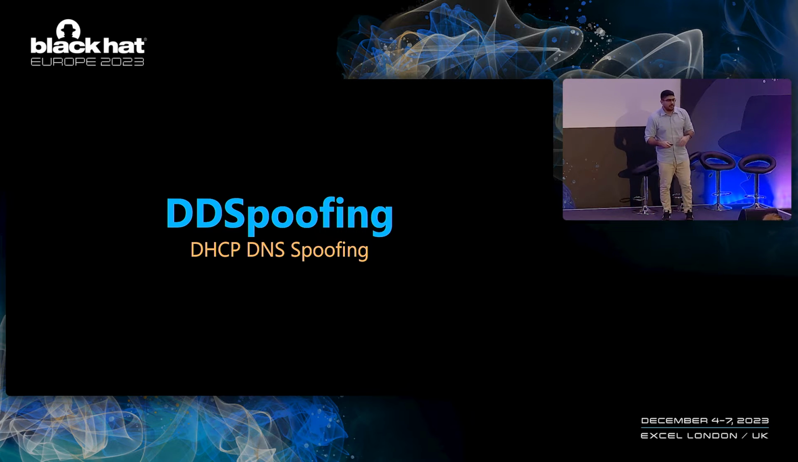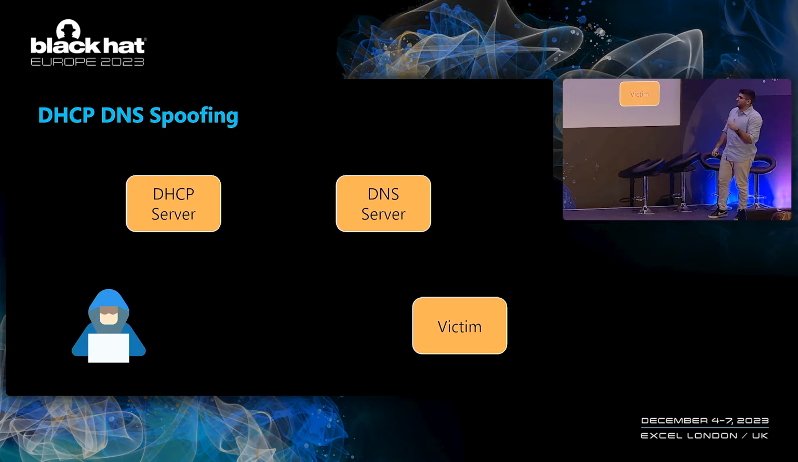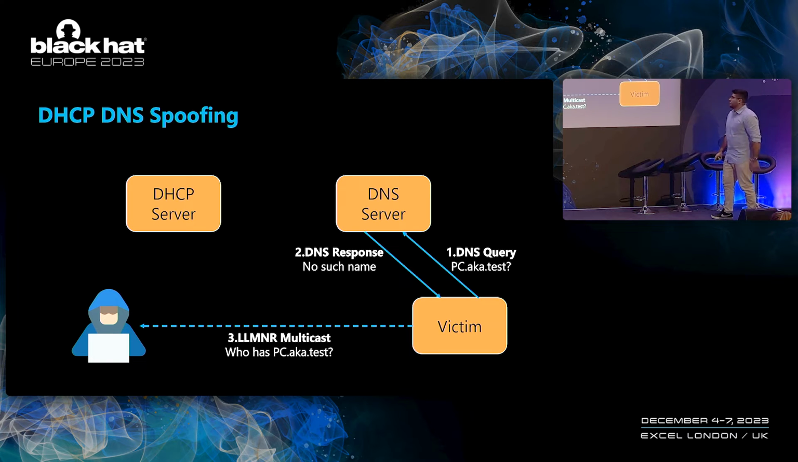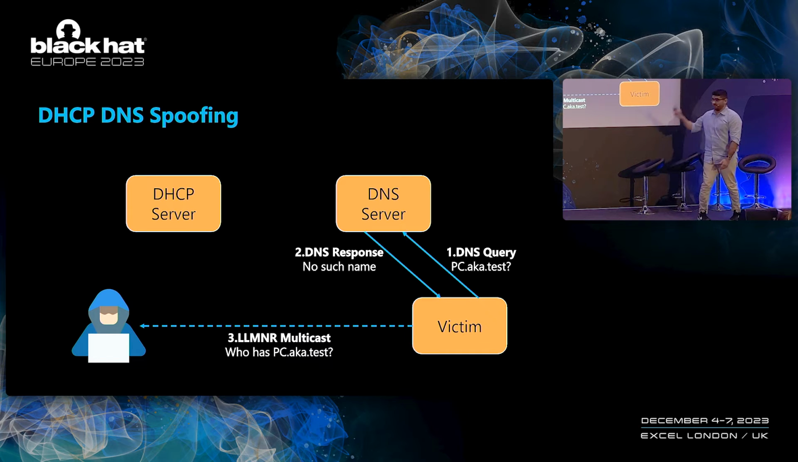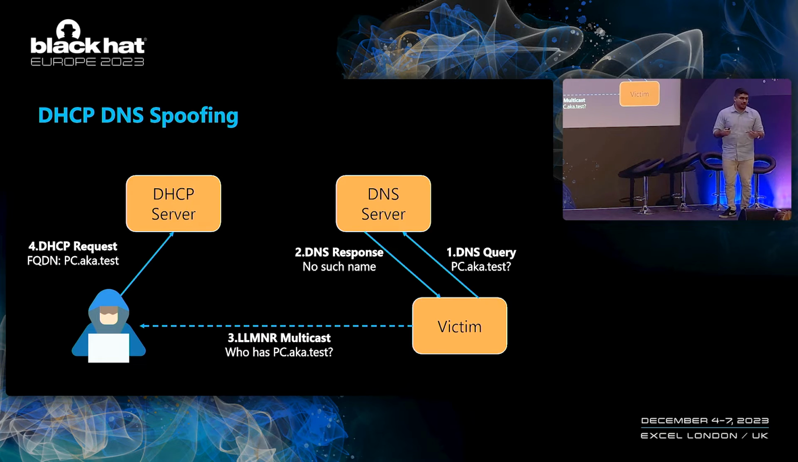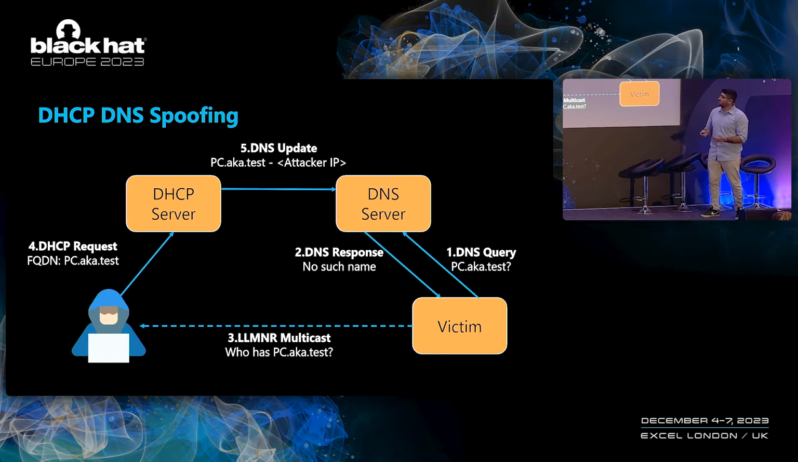So with that in mind, I now want to introduce our new approach that I call DD spoofing, or DHCP DNS spoofing. And let's understand how it works. So now we add the DHCP server into the mix. We start, again, exactly the same way, but this time, unlike with ADI DNS spoofing, we cannot go to the DNS server because we don't have credentials. Instead, what our attacker can do is simply go to the DHCP server, request an IP address while specifying the FQDN that we want to spoof, and then, as we know, the DHCP server will create a DNS record for the attacker.